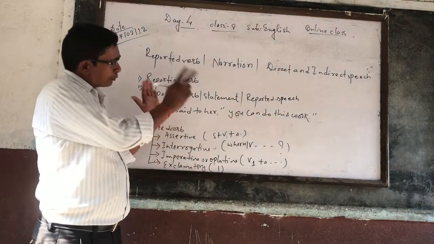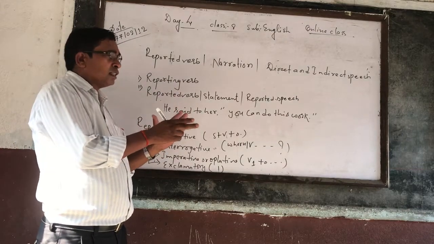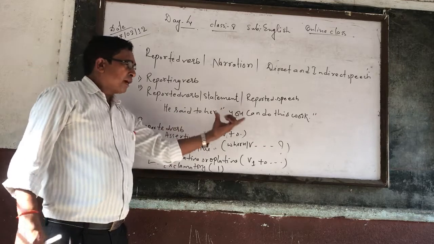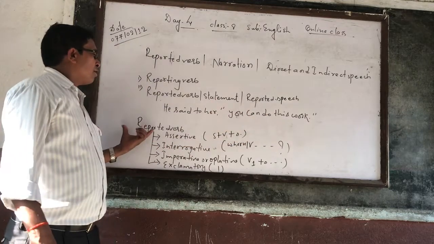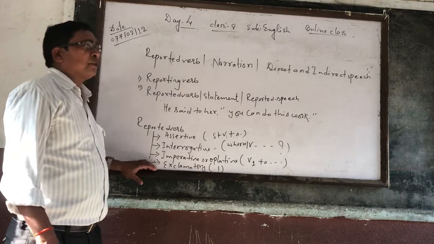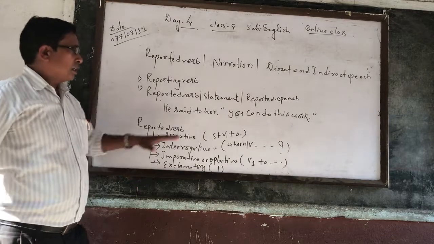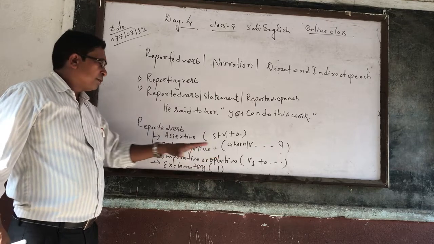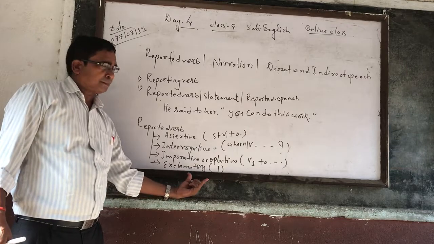So once again, the part of the sentence that you find inside the inverted comma is known as the reported verb. The left part is known as the reporting verb. And the reported verb inside the inverted comma is found of four types. First one is assertive, as I have written here. Second one is interrogative. Third one is imperative or optative. And fourth one is exclamatory.